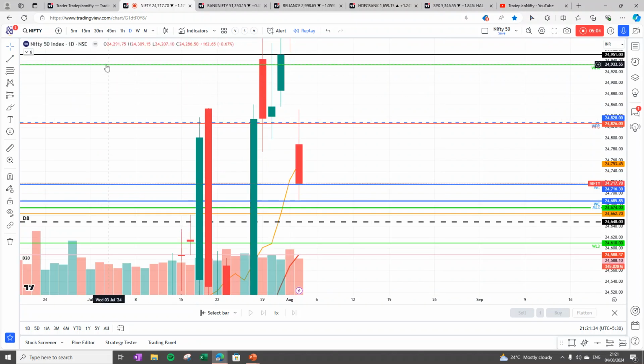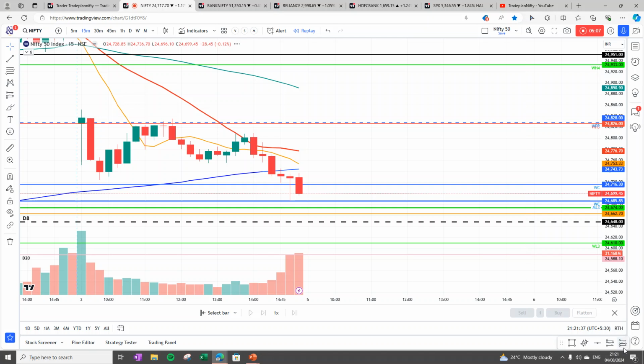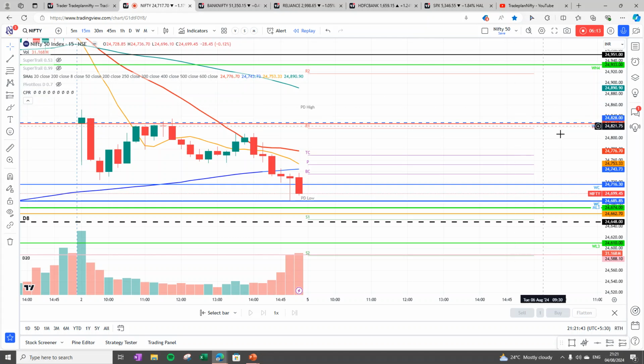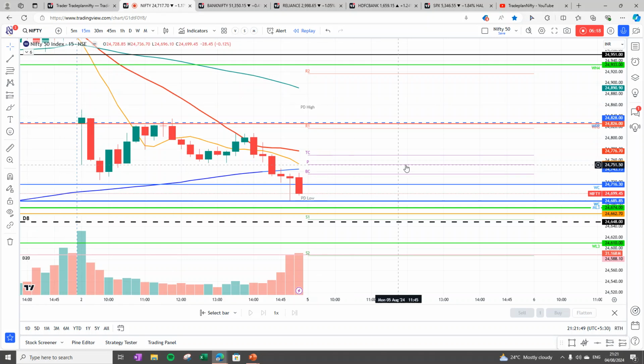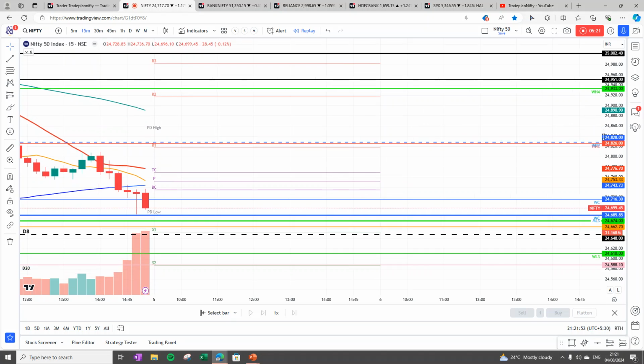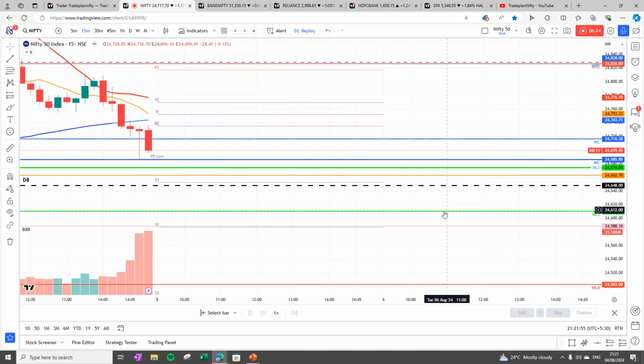Now for Monday, which is 5th of August 2024, what should be our trade plan? When you look at Monday, the pivot is at 24,752 and the critical levels for the coming week are: the market has a very good support at the 24,600 zone. So 24,600 to 24,685, this zone is extremely strong support for the market, which has multiple support functions like last week close, monthly L3, daily 8 bar, monthly pivot, weekly L3, and a daily 20 bar.